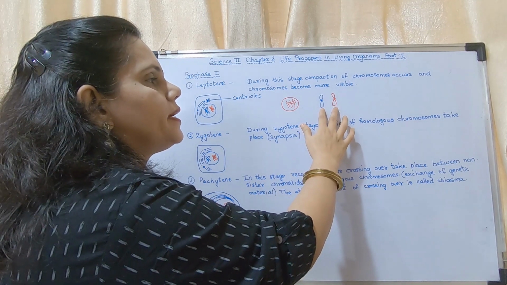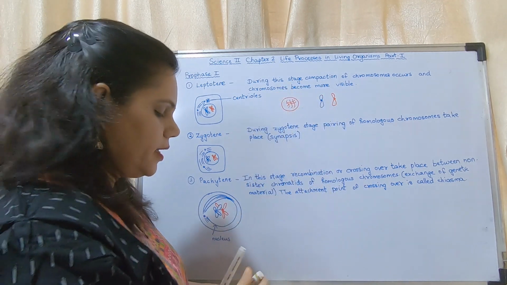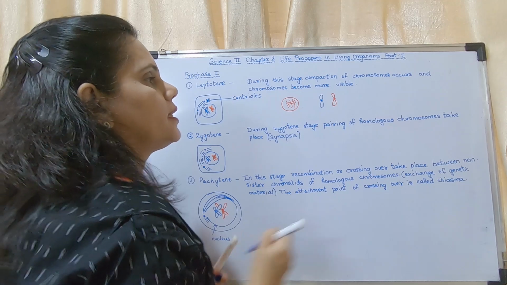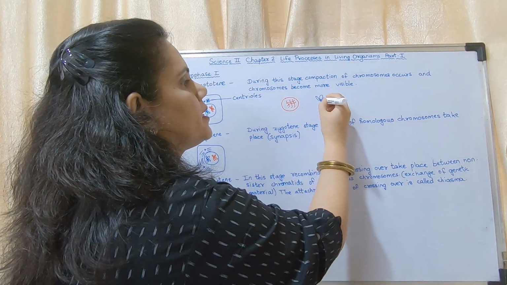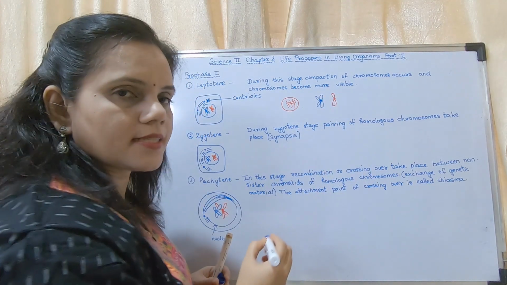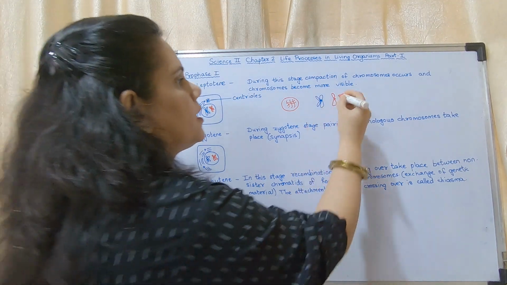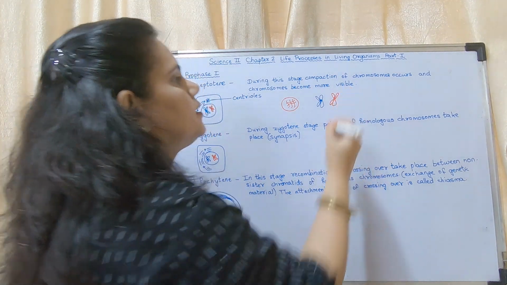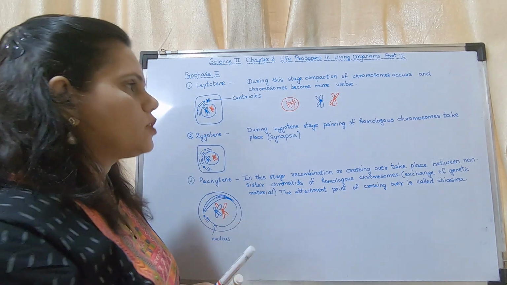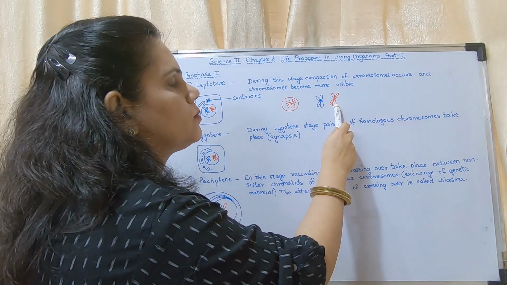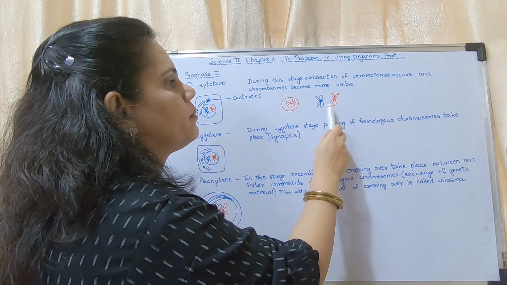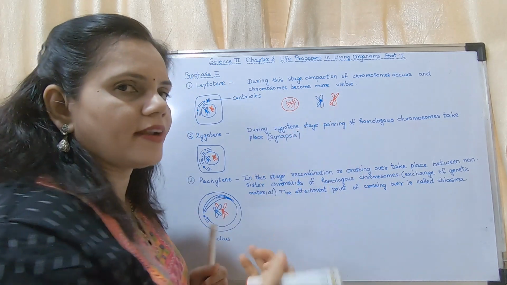But before separating, they get doubled. They get doubled means they come with sister chromatids. These are their sister chromatids, and these are their sister chromatids. From the same home they are sisters, from two different homes they are friends.